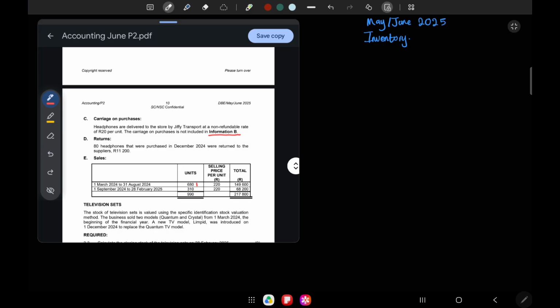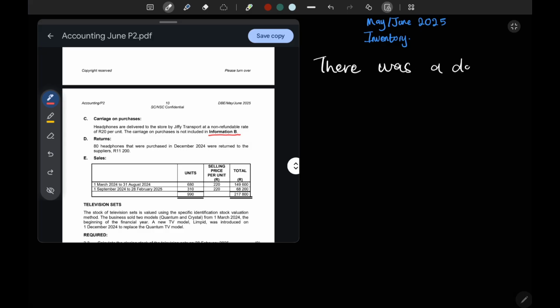Guys, can you see that we sold 680, which is a lot of headphones? Then from September, we sold 310, which is way low compared to this amount. So we can quote that figure. We can say there was a decline in sales, or they had less sales. You don't really have to say according to information E, but you can just say according to information E, sales dropped